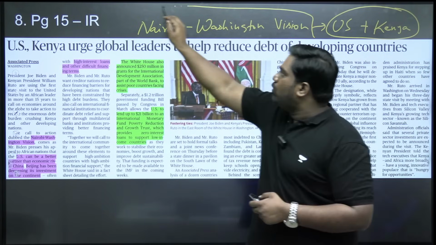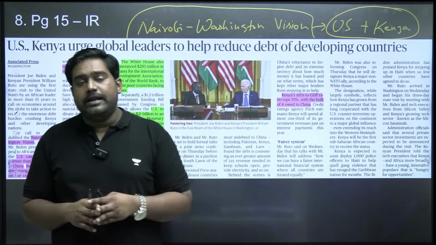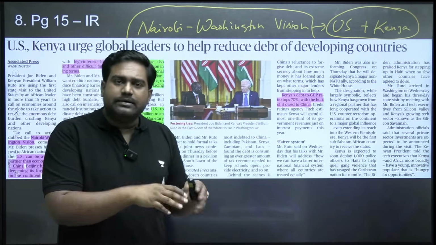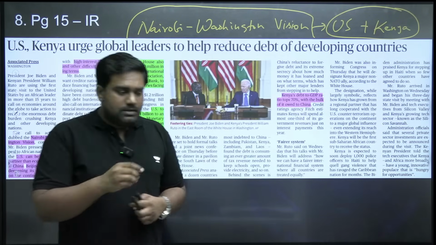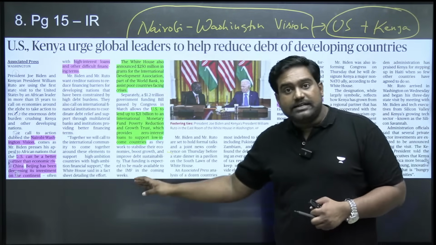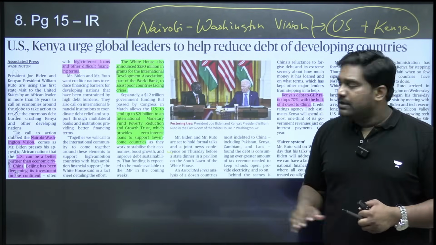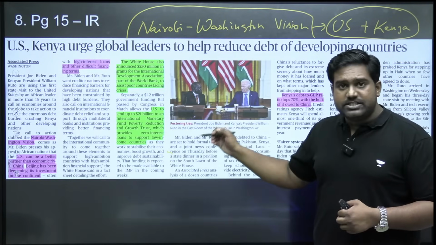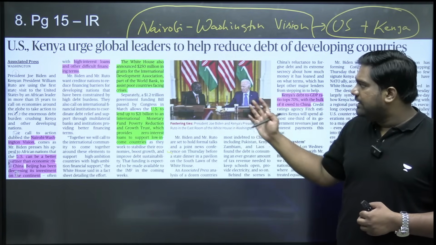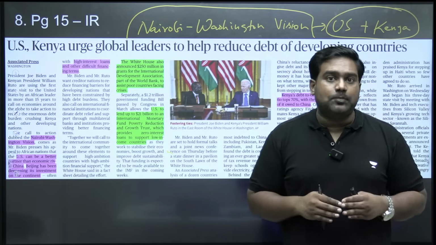It's actually related to what we were studying earlier about China's predatory loans and how China pushes small countries into a debt trap. For the first time in 15 years, an African leader is visiting the United States. The Kenyan leader is on a state visit to the US. During this summit between the leaders of Kenya and the US, the Nairobi-Washington Vision has been adopted.